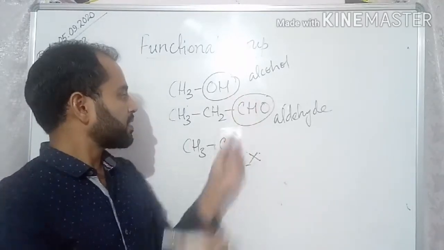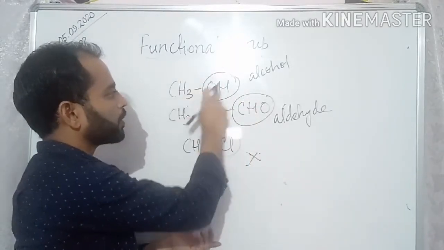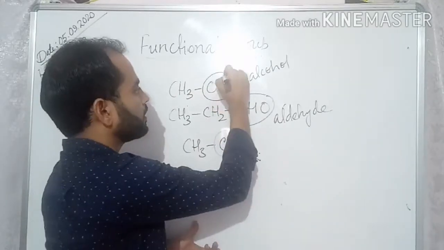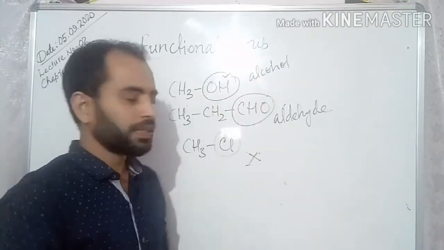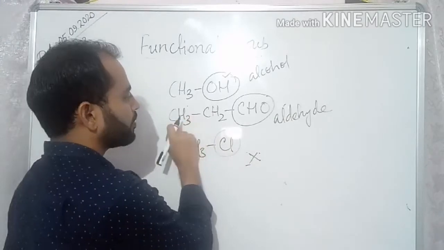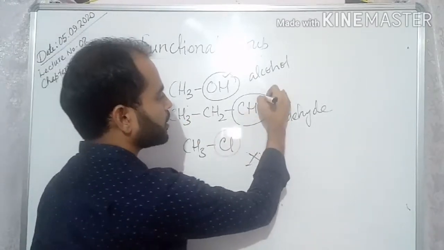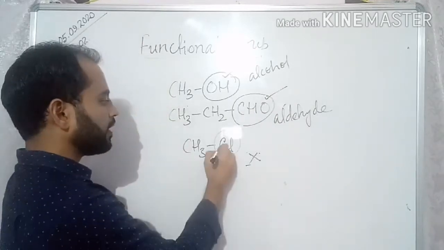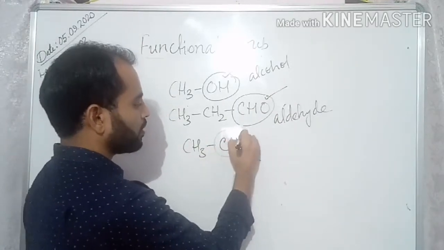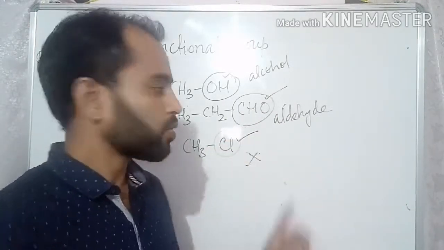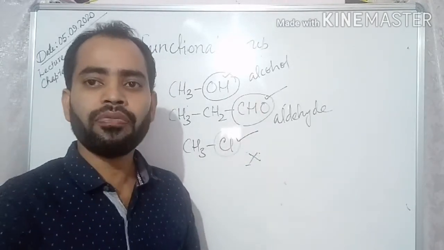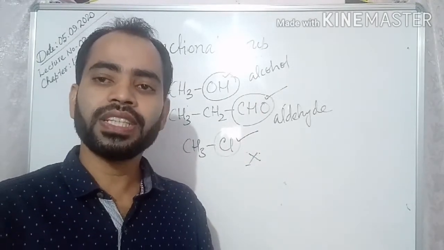It means the chemical properties of this molecule depends upon this group. Similarly, the chemical property of this whole compound depends on the properties of this CHO group. Similarly, the property of this one depends on halogen atom. So all these atoms or groups of atoms are called functional group.